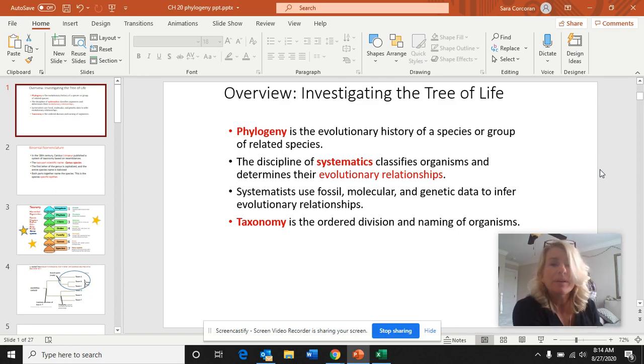Hi, ladies and gentlemen. Today we're going to be talking about Chapter 20, Phylogeny. And the term phylogeny really just means evolutionary relationships of a species or a group of species.